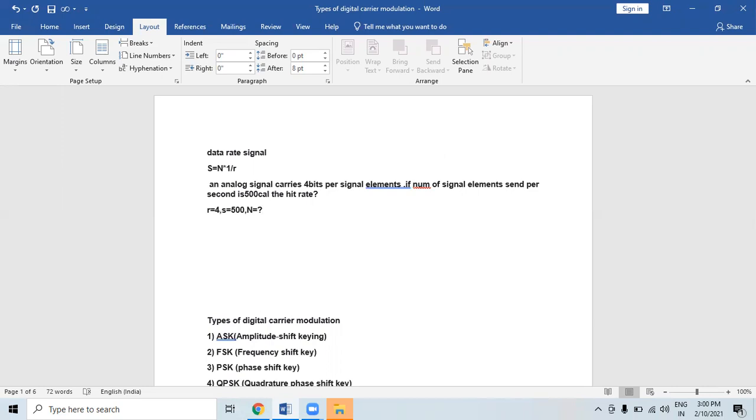We have to calculate N. We know the formula S equal to N into 1 upon R. So S is 500, equal to N into 1 upon 4.